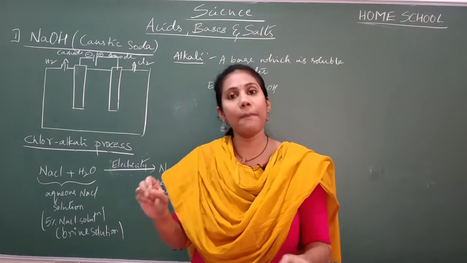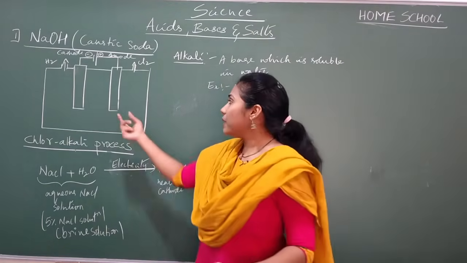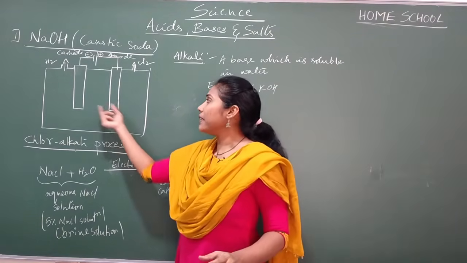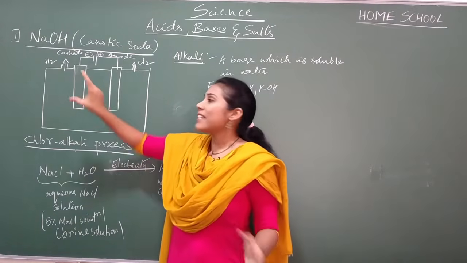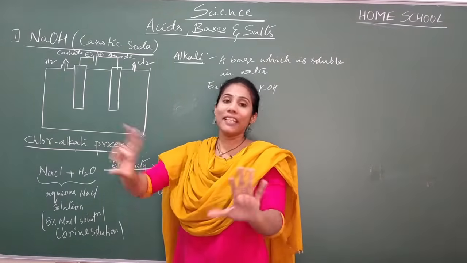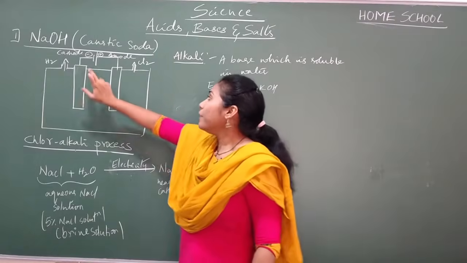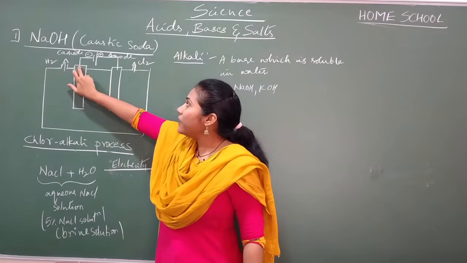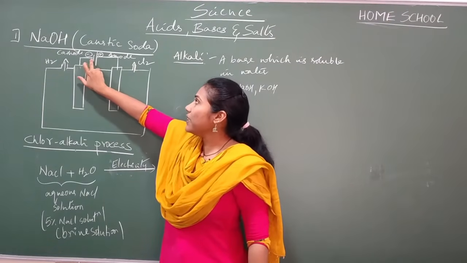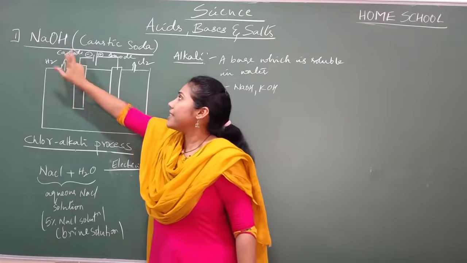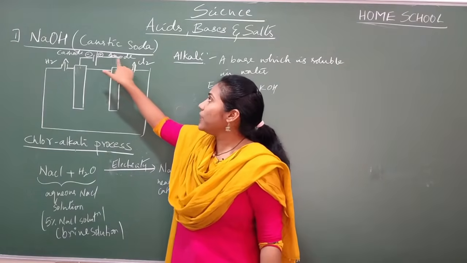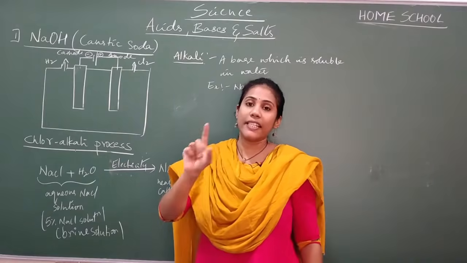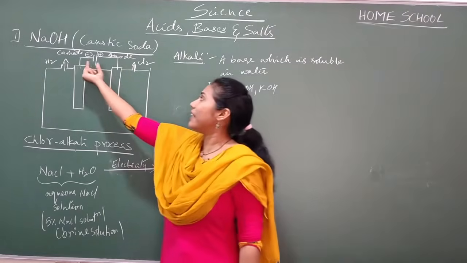Electrodes are nothing but some metal rods. Electrodes can be made up of carbon, graphite, platinum, palladium. So electrodes are unreactive metal rods. The rod which I connect to the negative terminal of the battery is called the cathode, and the rod which I connect to the positive terminal of the battery we call the anode. This is a battery.